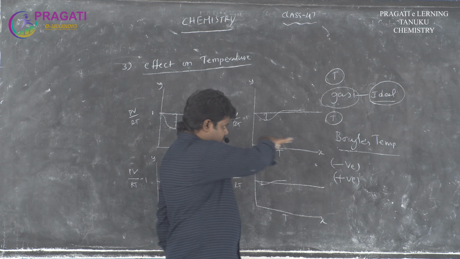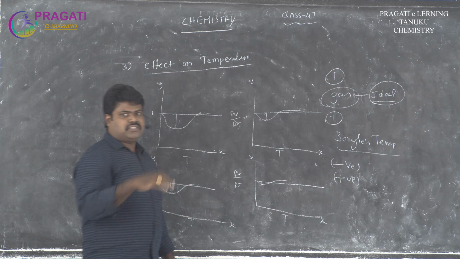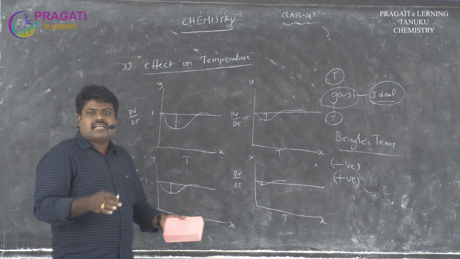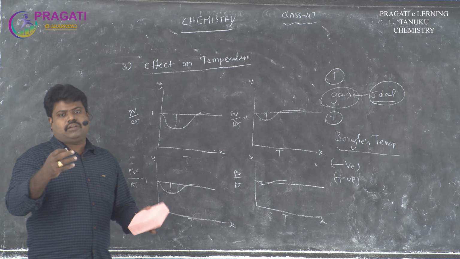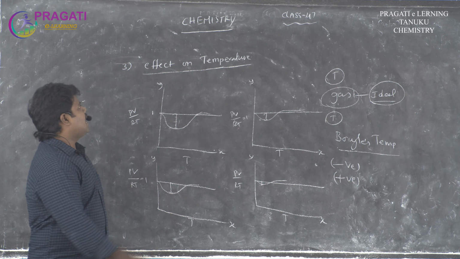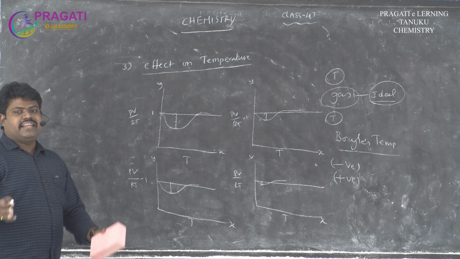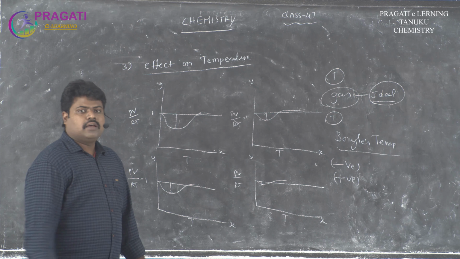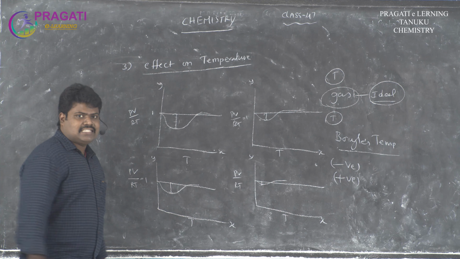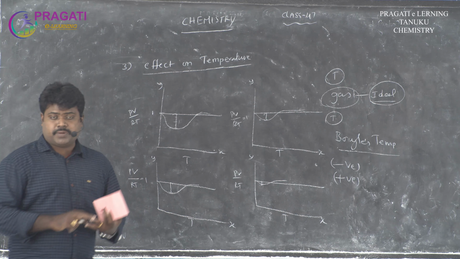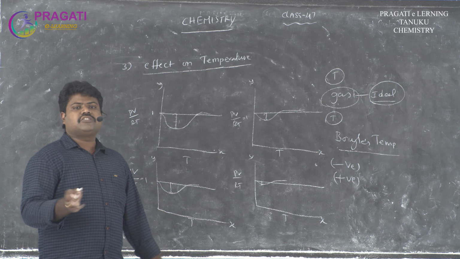Otherwise, at the Boyle's temperature, that real gas behaves like an ideal gas. This is the behavior of real gases and the factors affecting them. We discussed three factors: the effect of temperature, the effect of pressure, and the nature of the gas.